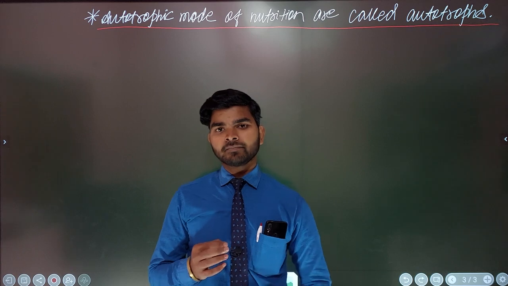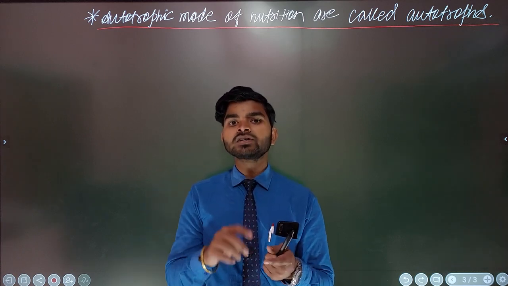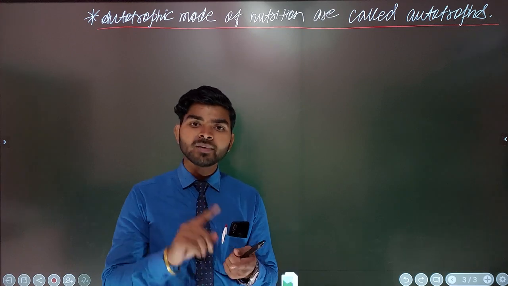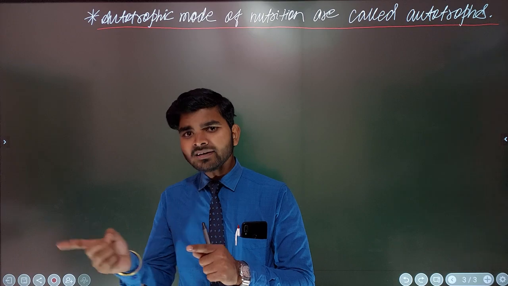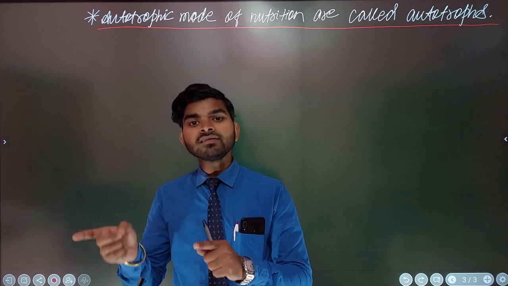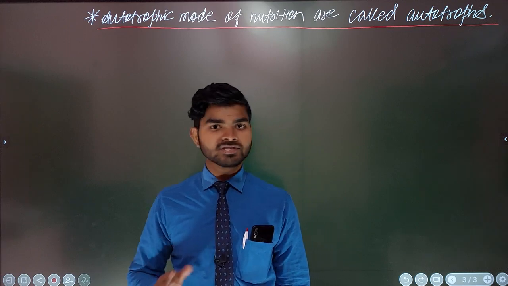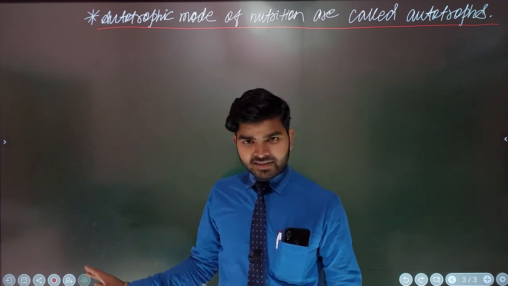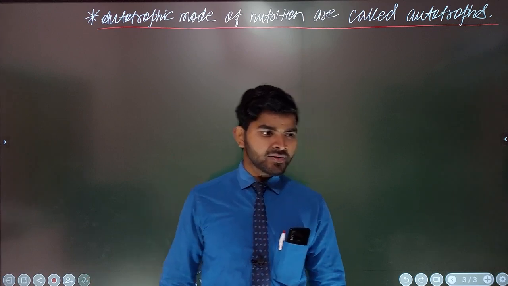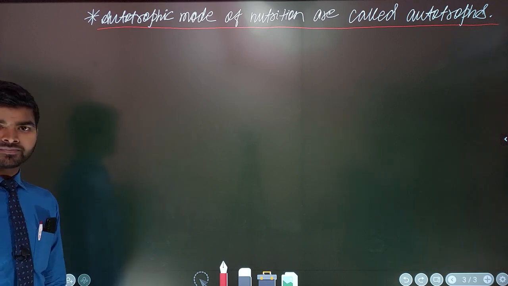I'm saying that organisms which consume nutrition by a process named autotrophic mode of nutrition, and that is the green plants, are called autotrophs. Concept clear? What I have written here, you will simply write here, and then we will move on.